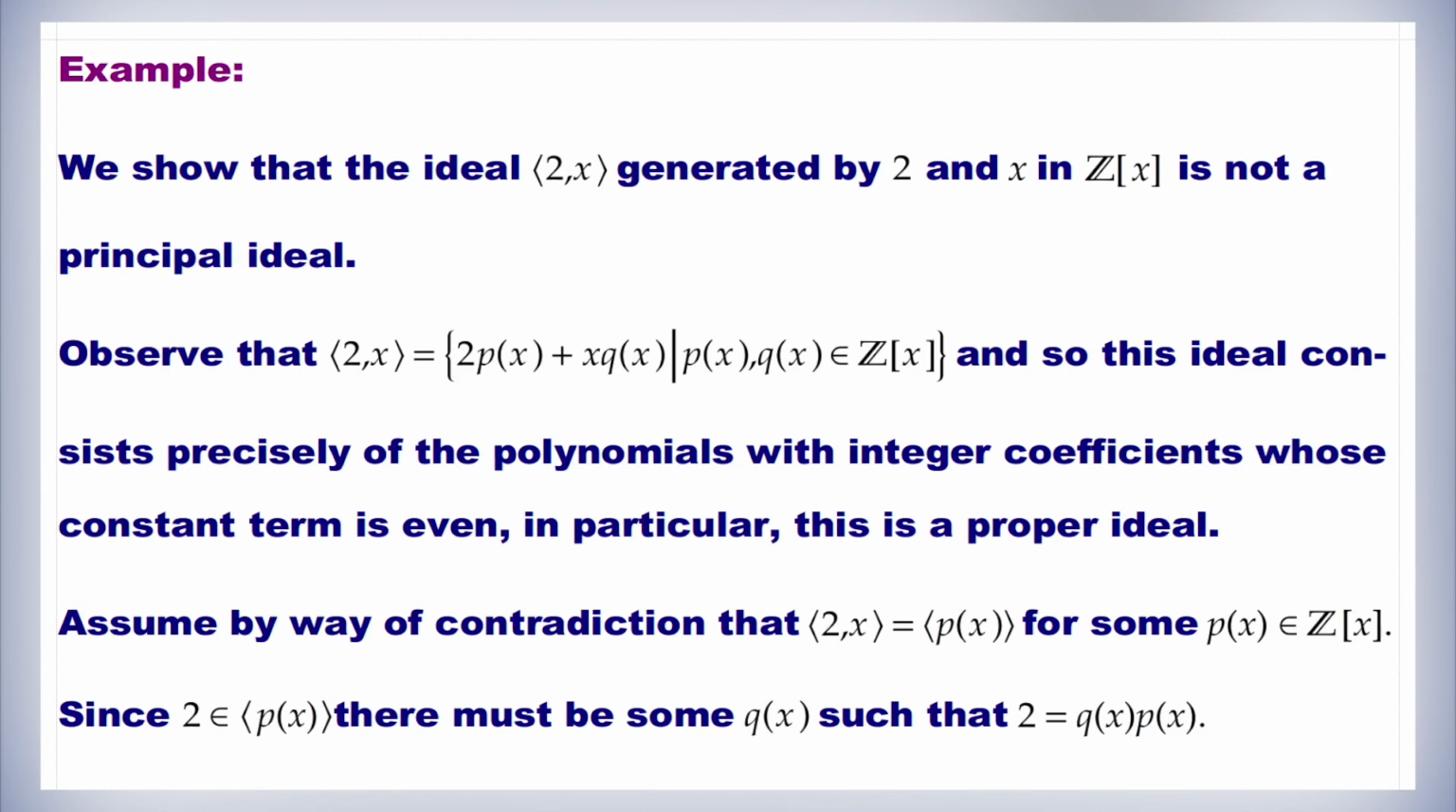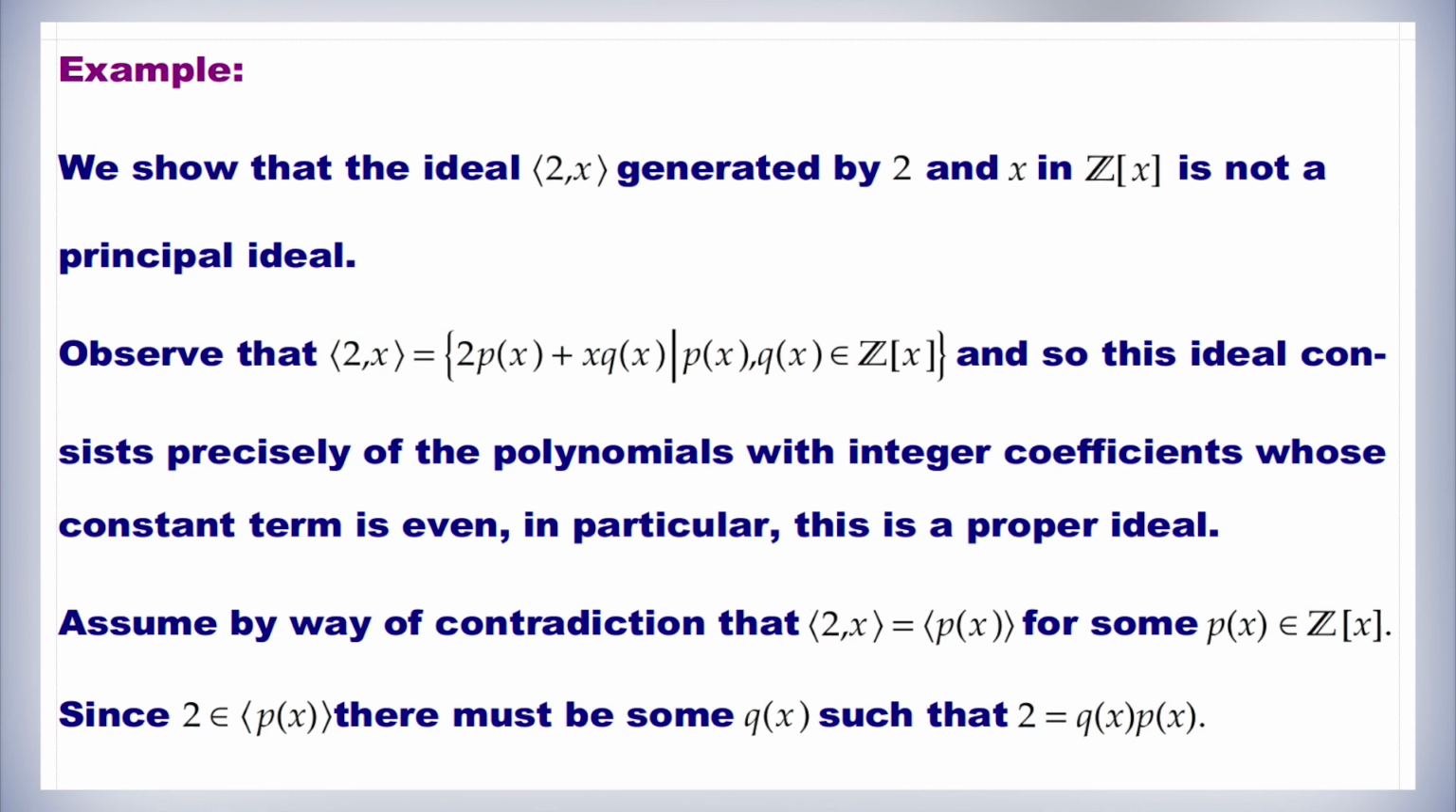For example, we shall show that the ideal generated by 2 and x in Z[x] is not a principal ideal. Observe that the ideal generated by 2, x is equal to the set of all 2p(x) + xq(x) such that p(x), q(x) belong to Z[x], and so this ideal consists precisely of the polynomials with integer coefficients whose constant term is even. In particular, this is a proper ideal.